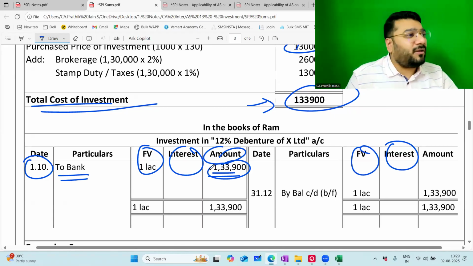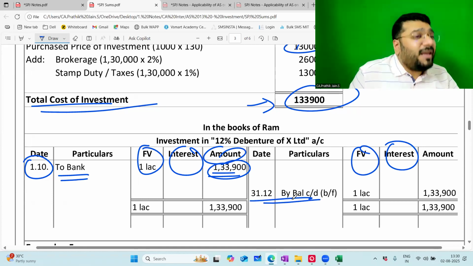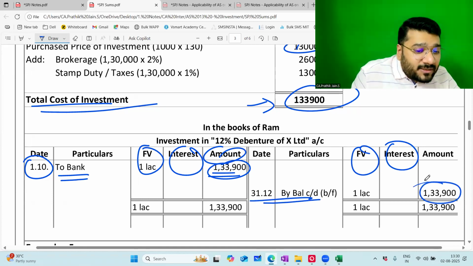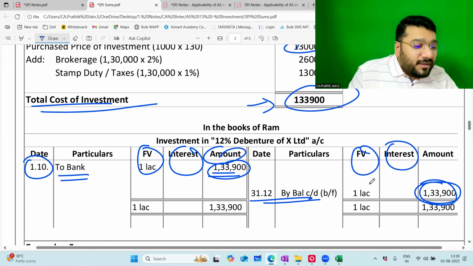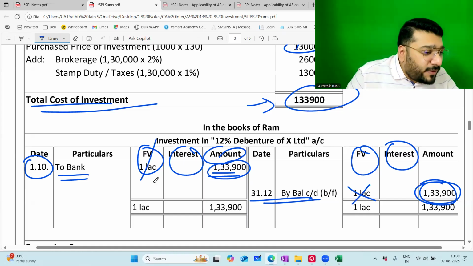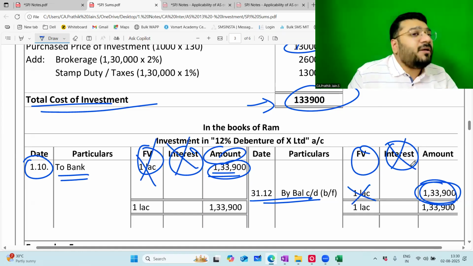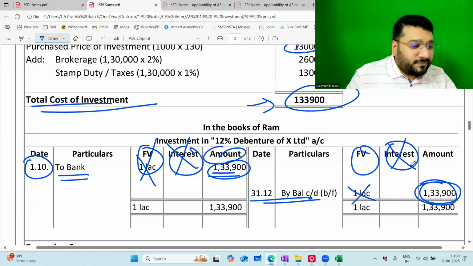1,33,900. Where are you going? I'm not done. Wait. Closing balance. What is closing balance? 1,33,900. This I have not explained to you. What is face value? I have not explained to you. What is interest also, I have not explained to you. I'll be explaining in the next class.